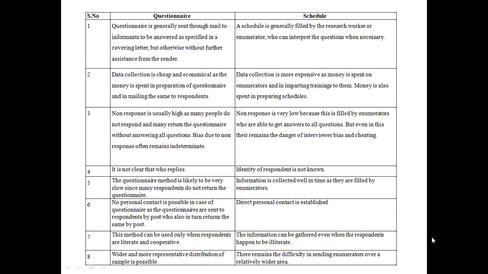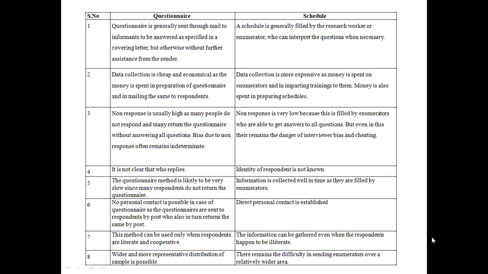Questionnaire. It is not clear who replies. Yeah, we send it to one person called XYZ, either by email or through postal, then we expect the response from them. There are chances the respondent's father, mother, son, daughter, friend, relative, anybody may answer. We don't know who will answer. So that becomes a question mark for the researcher, whether the information gathered from the questionnaire is of the respondent or of anybody else.